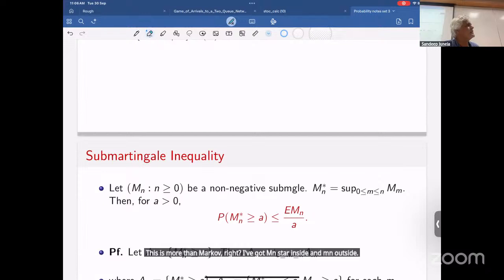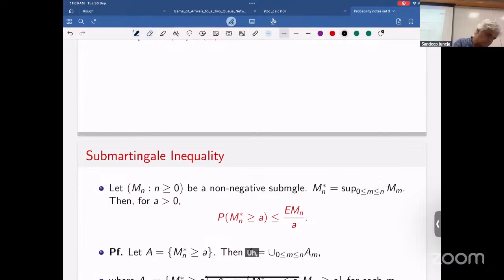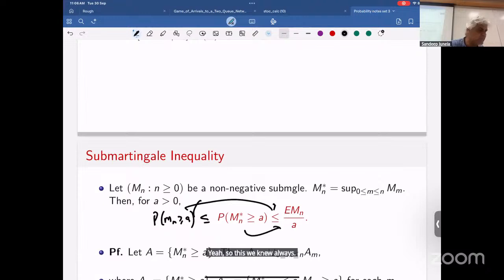Because Mn star is greater than Mn, right? Expectation of Mn star is greater than expectation of Mn. You agree, right? Because Mn is less than or equal to Mn star. So this we knew always. This is a big interesting result, so it's much stronger. The maximum is not increasing that fast. The right-hand side is E of Mn. If it was Mn star, that just follows from Markov's inequality.